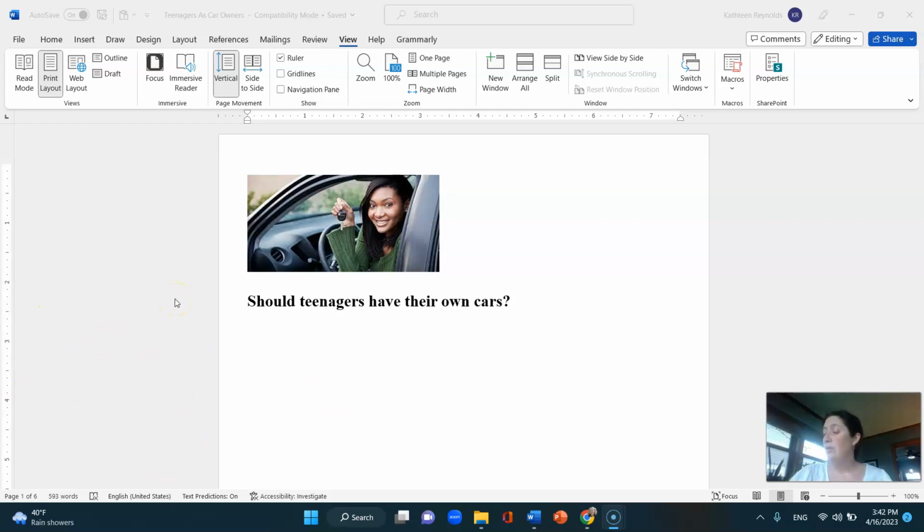Okay, so hopefully you're aware that when you write your essay, you can either say yes or no, like teenagers should have their own cars or teenagers should not have their own cars, as the thesis of your essay. So I'm going to encourage you to pause right now and take a minute and write a thesis, maybe in about 10 to 15 minutes, write a thesis and 3 points about this topic. So go ahead and pause and do that.